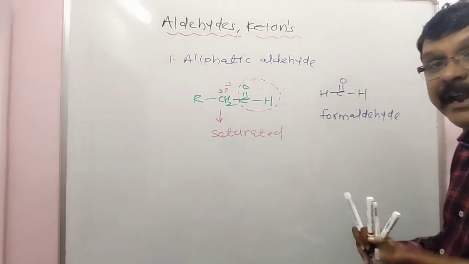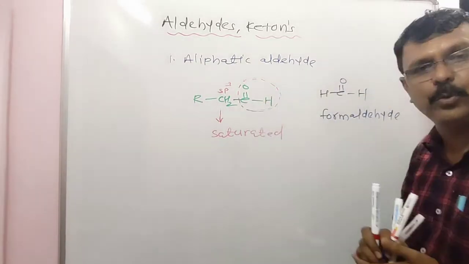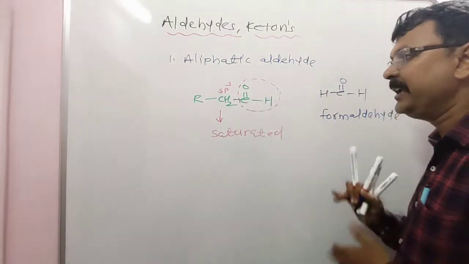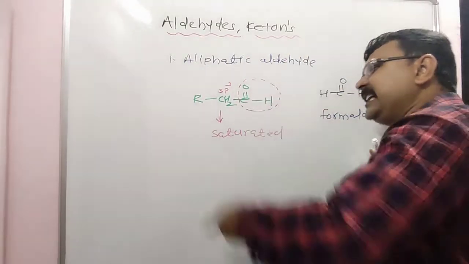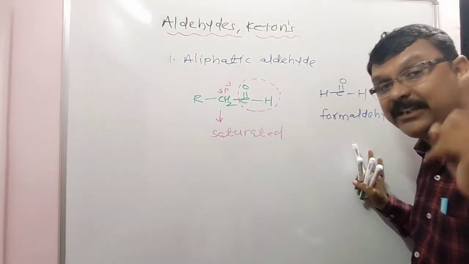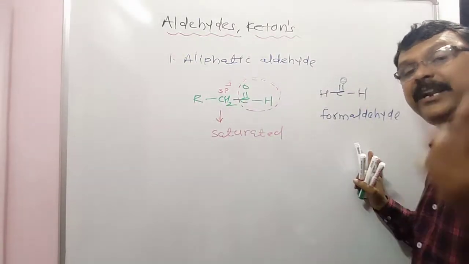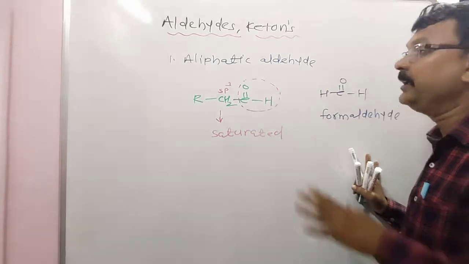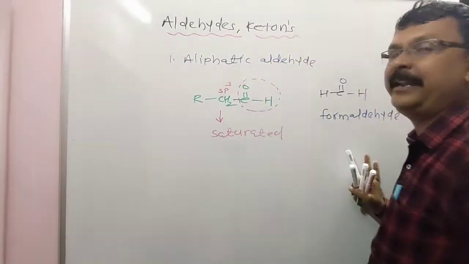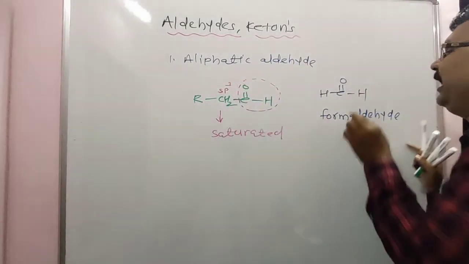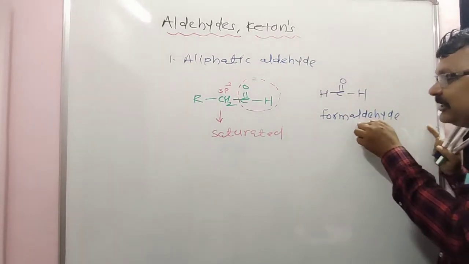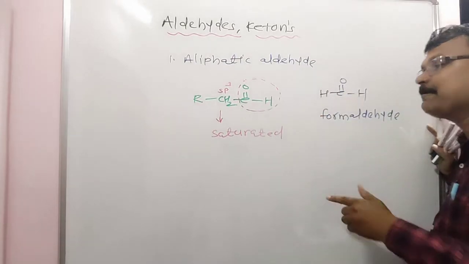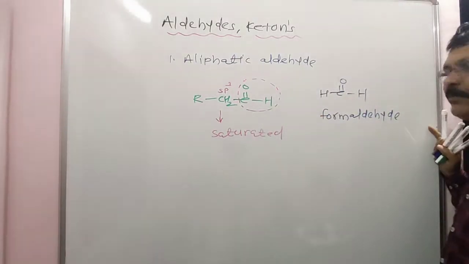The aldehyde in which CHO group, CHO group means formyl group, CHO group means aldehyde group, is directly attached to an sp3 carbon atom, that is a saturated carbon, in an alkyl group, is called an aliphatic aldehyde. But the exceptional case is, everybody, the CHO group is not attached to an sp3 hybridized carbon atom, in case of formaldehyde.